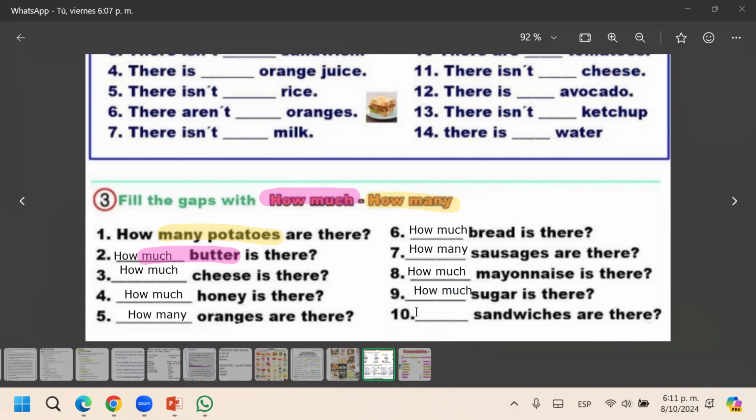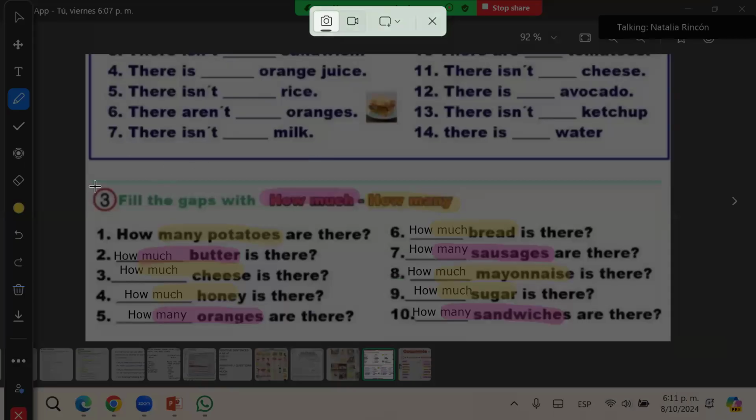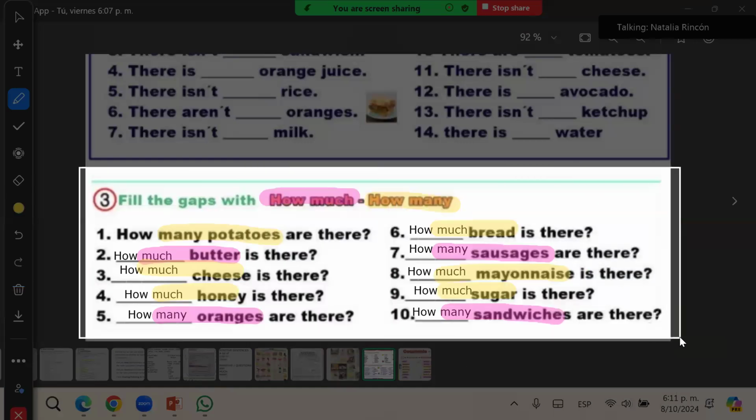Sandwiches: how many? How many toasts? How many sandwiches? How many is for countable. But bread is uncountable. So countable: the sausages, the sandwiches, the oranges. Uncountable: the bread, the mayonnaise, the sugar, honey, cheese. It's not difficult. We just have to memorize the countable and uncountable.